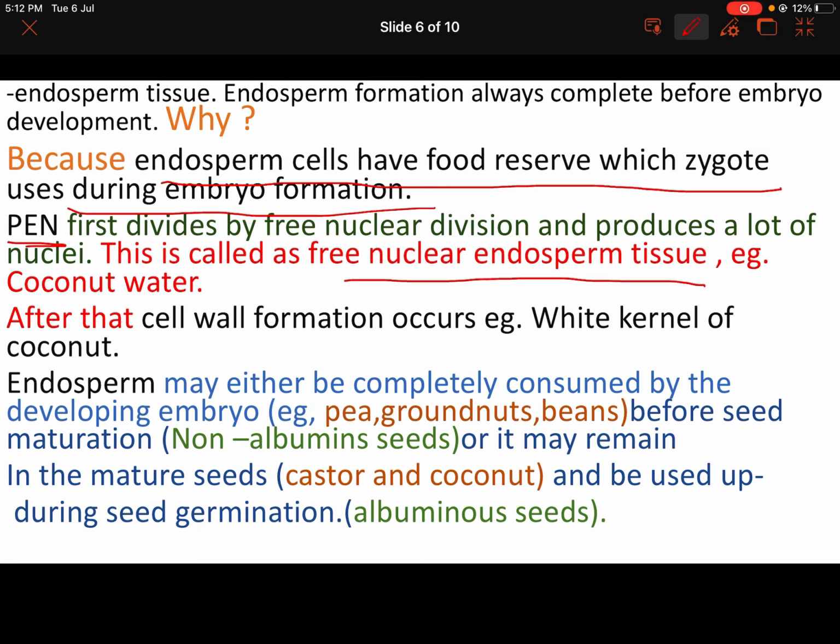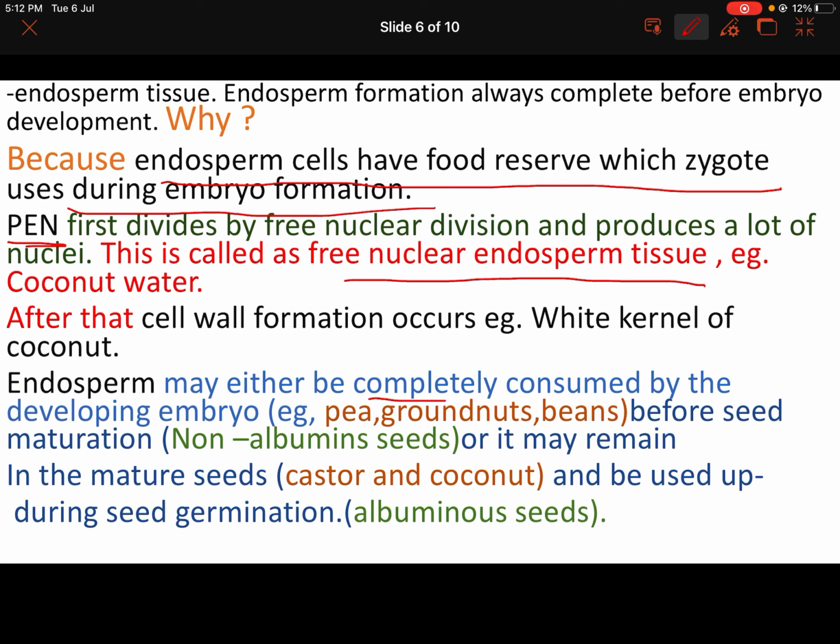After that, cell wall formation starts. When all the nuclei have divided, the cell wall formation starts. For example, the white kernel which we eat from the coconut, that is the white meat, is the endosperm tissue which forms after free nuclear division.